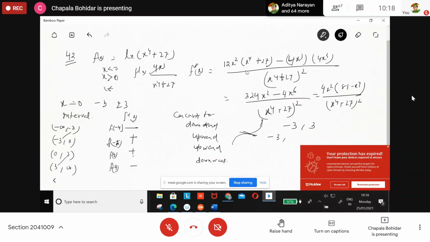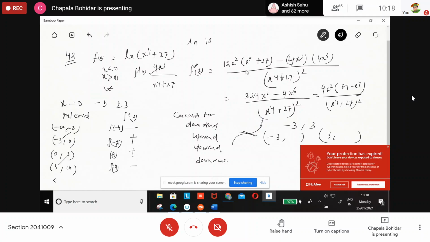You have a calculator, you can find it out. Minus 3 to the power 4 is 81, and 81 plus 27 is 108.